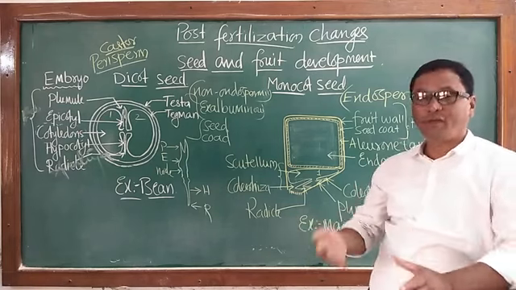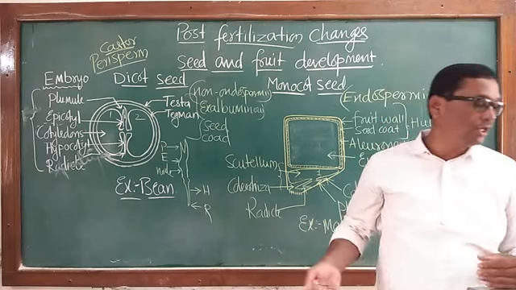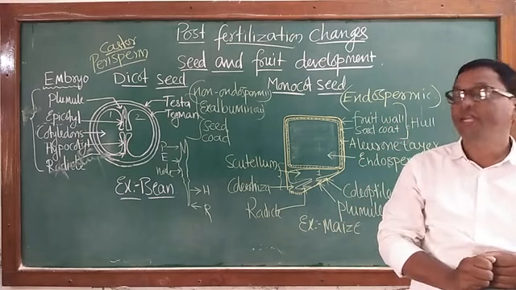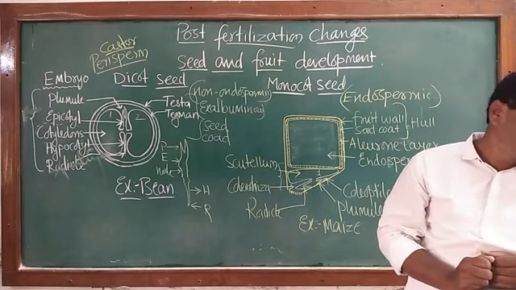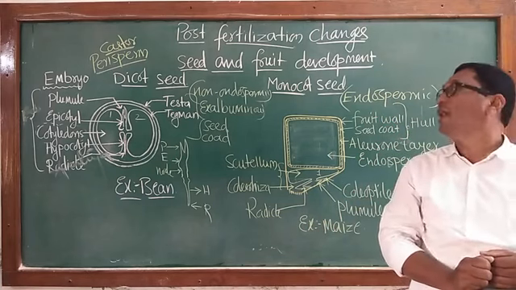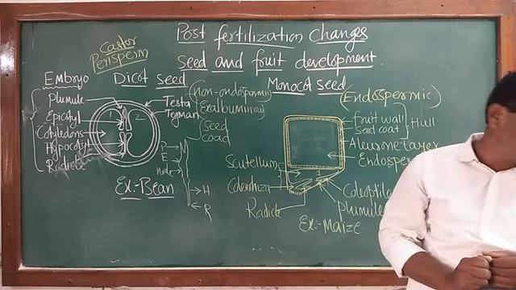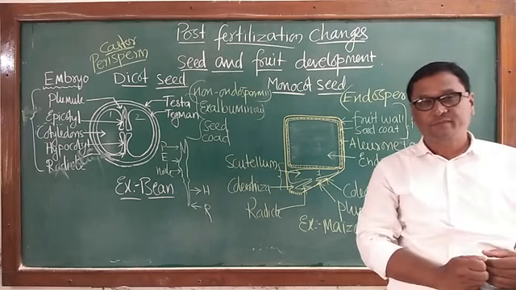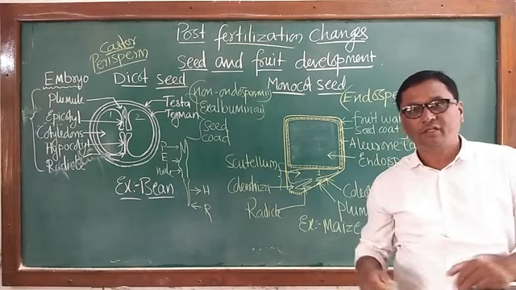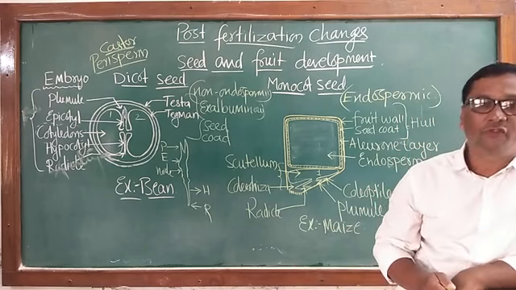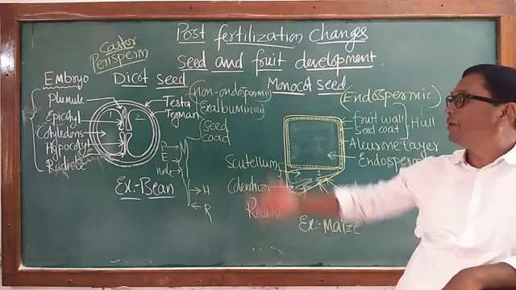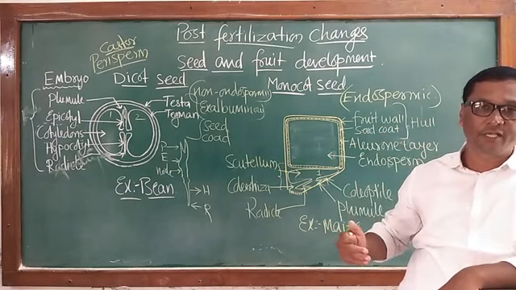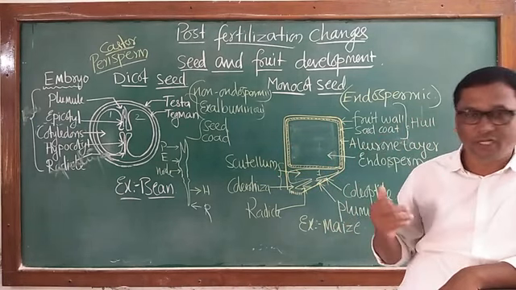There is a little more given in this chapter to study: the dormancy related to the seeds, then something regarding the viability of the seeds, then apomixis or apomictic seeds, a little different kind of formation of seeds when compared to sexual reproduction, asexual seeds, apomictic seeds. These are also to be studied in this chapter.